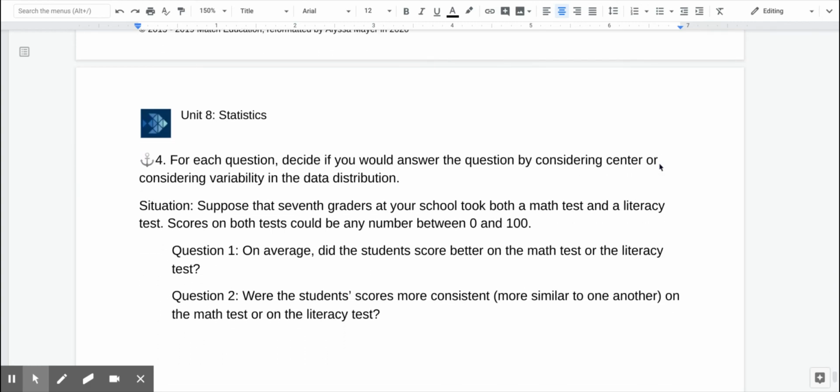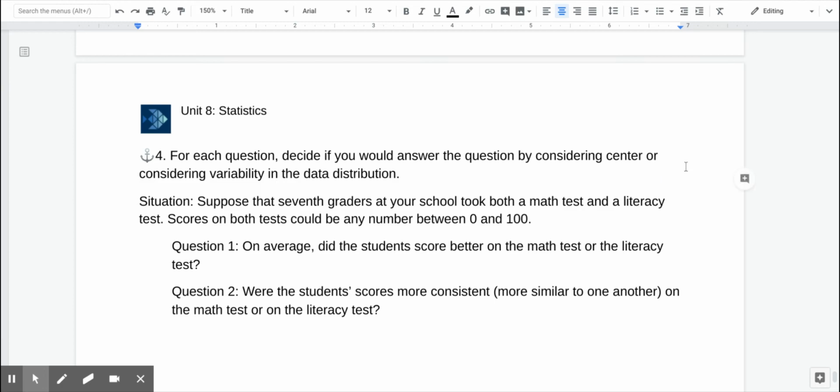Finally, we have a situation where we're considering either center or variability. Our situation is that 7th graders take both a math test and a literacy test. Scores on both tests could be any number between 0 and 100. For question 1, they ask us, on average, did students score better on the math test or the literacy test?